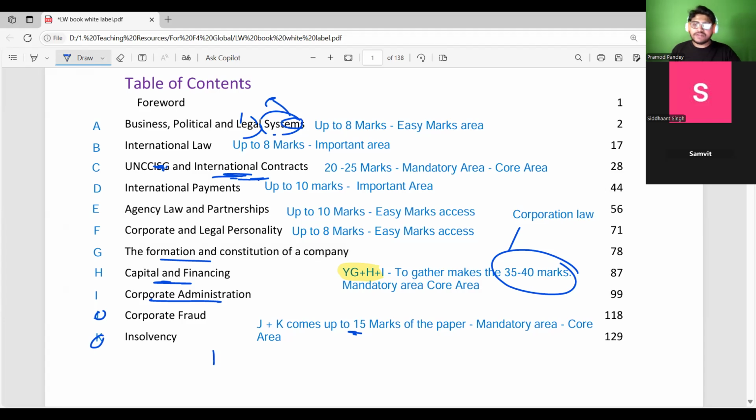Then we will be learning about corporate administration, how corporate administration should be done. Suppose you are going to hold an annual general meeting, what are the policies? What are the notice periods that we should know?